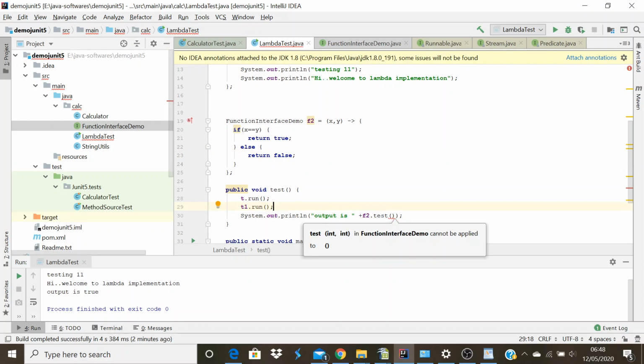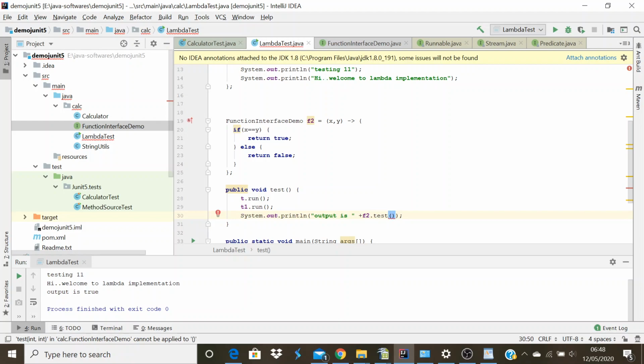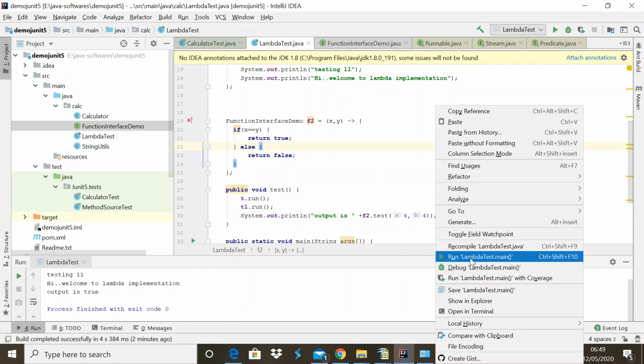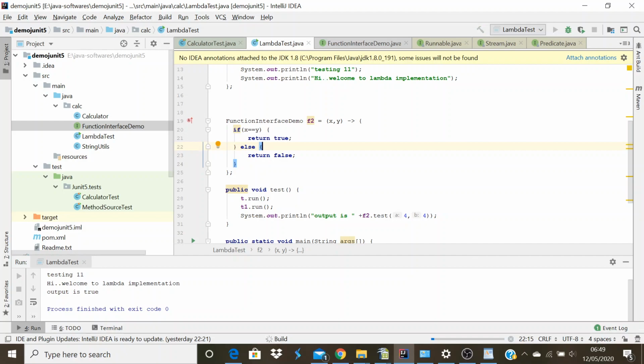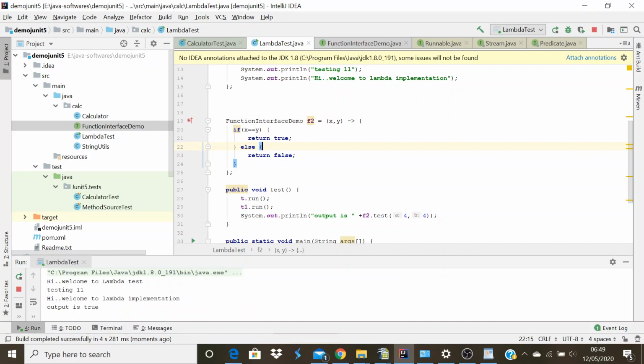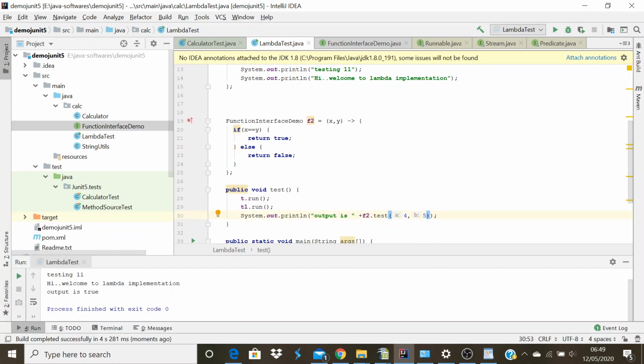So here after that test, I will pass 4 comma 4 as arguments. I'm passing those two arguments as the same, so I'm expecting the output is true. Let me run this code. Yes, output is true, and let me pass 4 comma 5. Yeah, output is false. So that's how we can implement lambda expressions with multiple arguments.